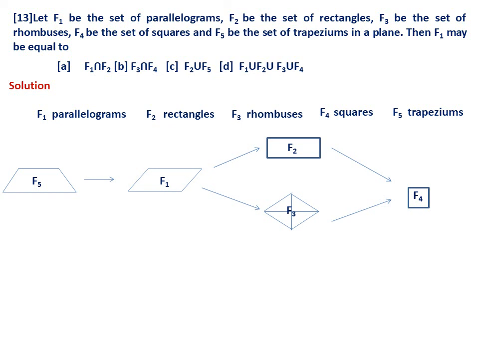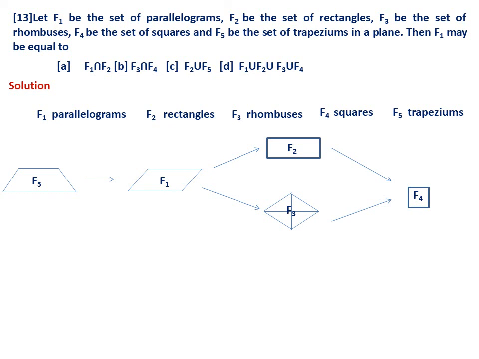So, if you look at the given options, F1 intersection F2 actually means what? It is the rectangle, because every rectangle is a parallelogram. So the first one is ruled out. F3 intersection F4 gives you only the square, because every square is a rhombus, but every rhombus is not a square.